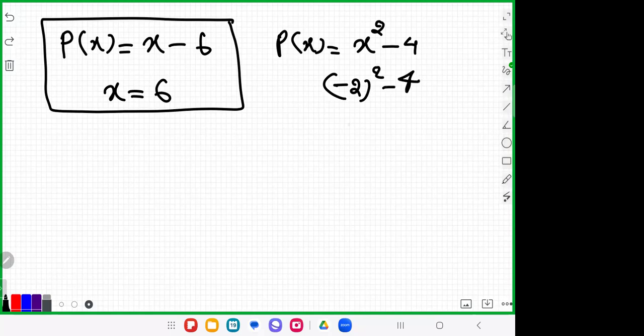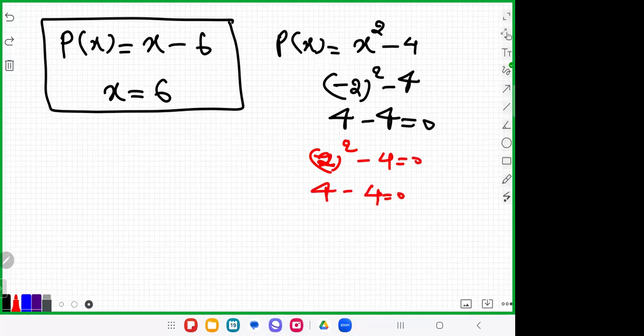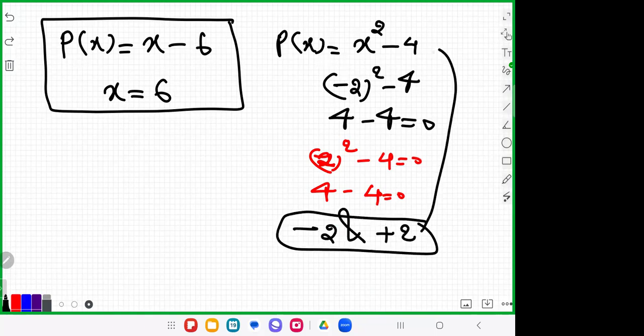-2 square minus 4. -2 square is equal to 4 minus 4. That is equal to 0. If you're considering the +2, that is 2 square minus 4, which is 4 minus 4, equal to 0. So you can say that -2 and +2 are zeros of this polynomial.